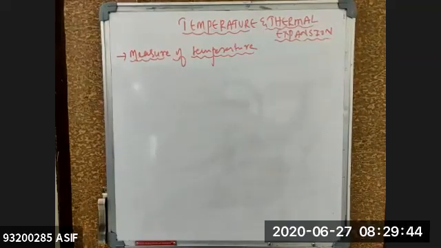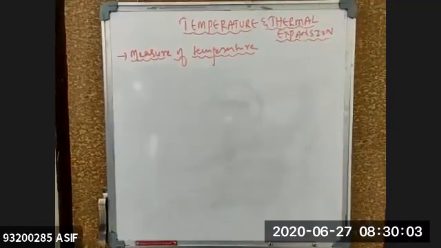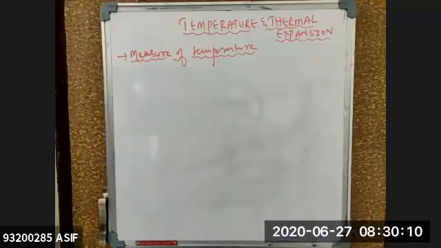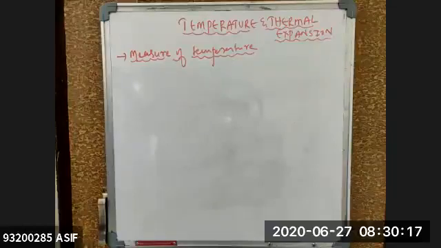We'll use instruments where certain radiations are passed onto the body. Those radiations get reflected back to the instrument and it shows the reading. Nowadays, because of the corona effect, you might have seen that at the gate of colleges or other places they have electronic thermometers. They just keep it near your forehead and see your temperature. If you are above 100, they will not allow you; if it is below 100, they will allow you to enter the campuses, shopping malls, or any other markets.